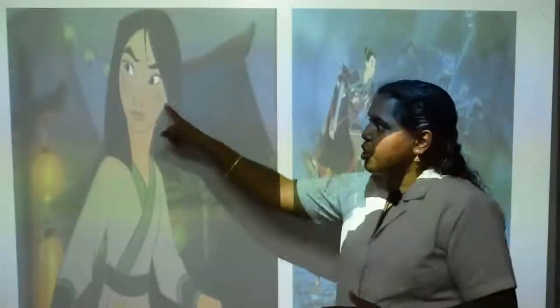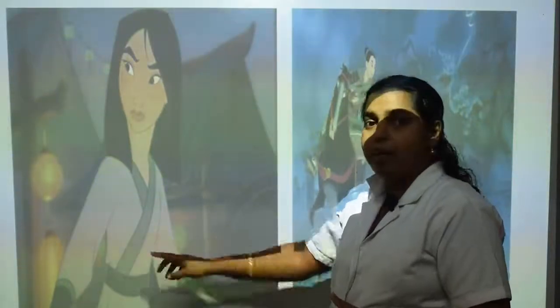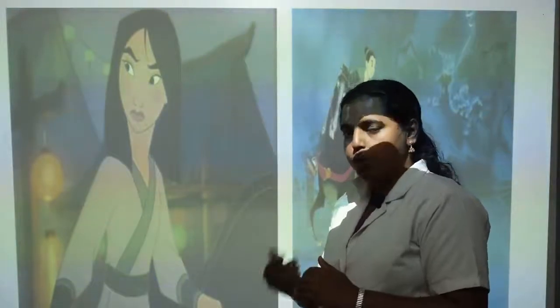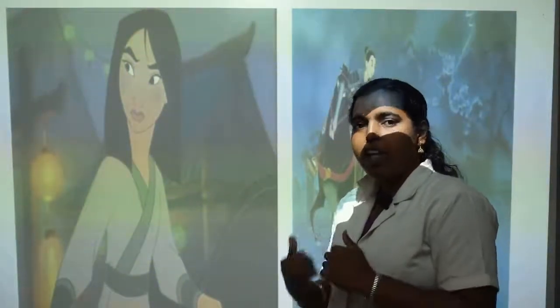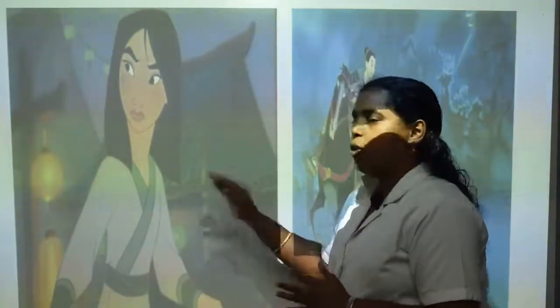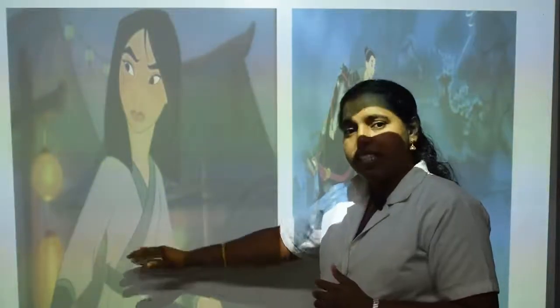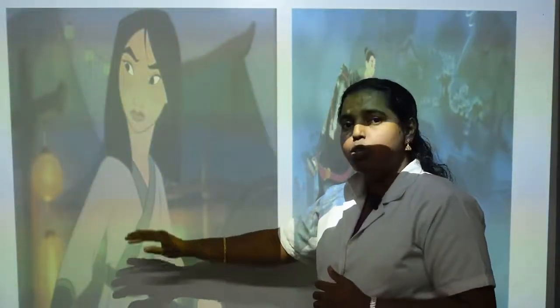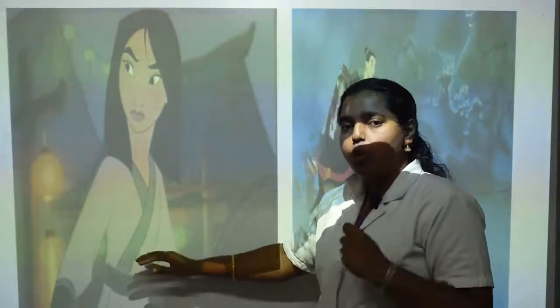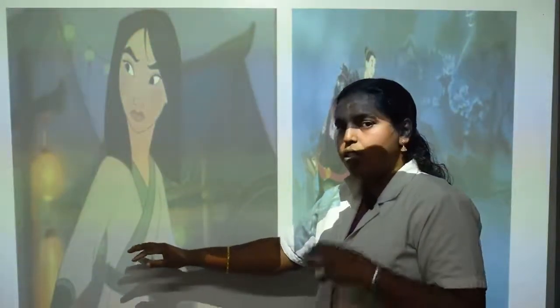Mulan is ready. Now she looks like she becomes he. He is looking like that, but when you write in the exam, you should not say it in the he manner. You should use she only, because we know who she is. But you have to say she has been disguised as a young man to join the army. You should use the word disguise. She disguises herself as a young man and she joins the army. Like that you have to say.